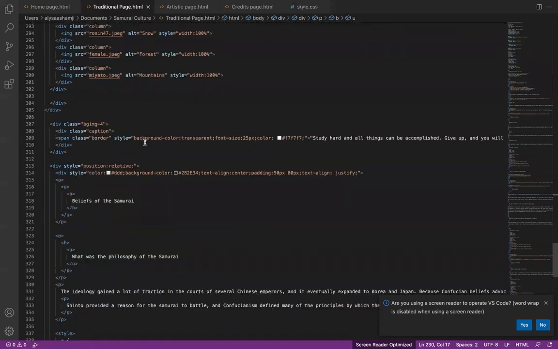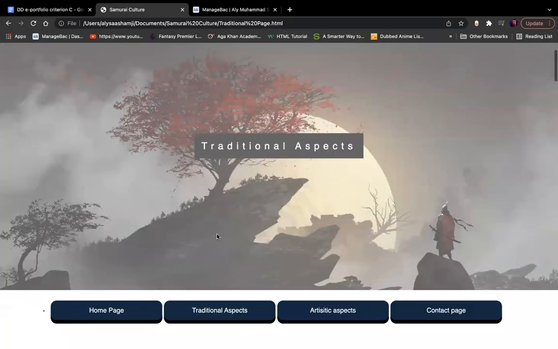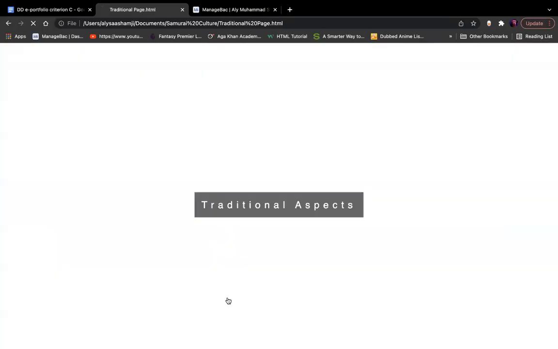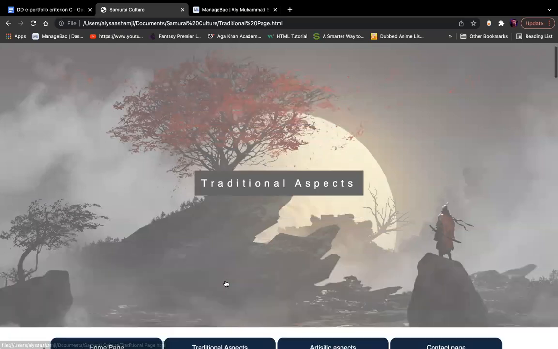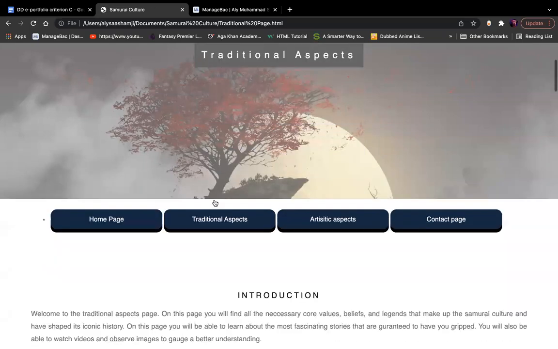Moving on, we have the traditional page. And as you can see, there's a transformation effect. Upon click, you can see that the black also turns a bit gray. That was the effect I was talking about.